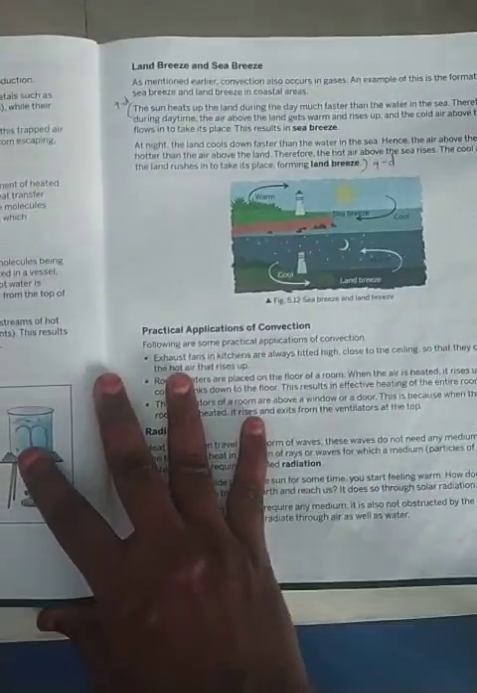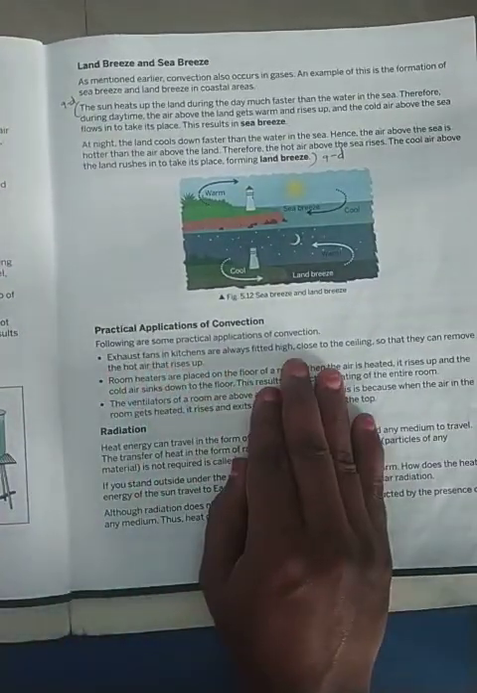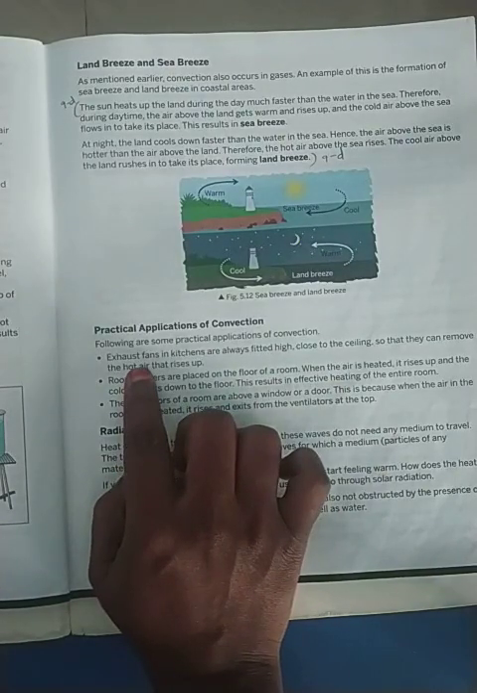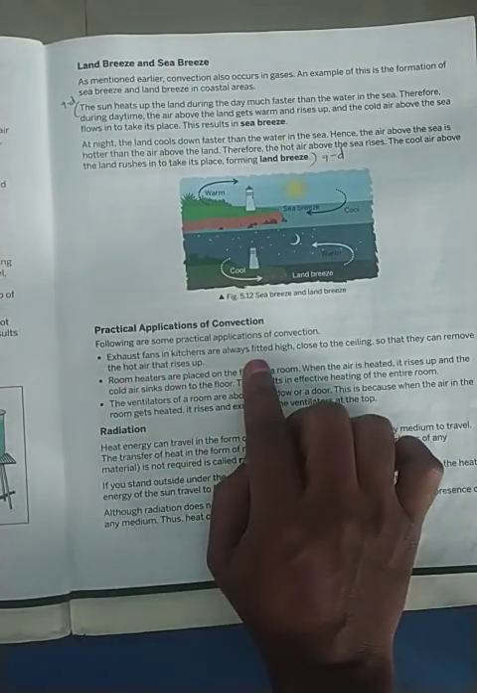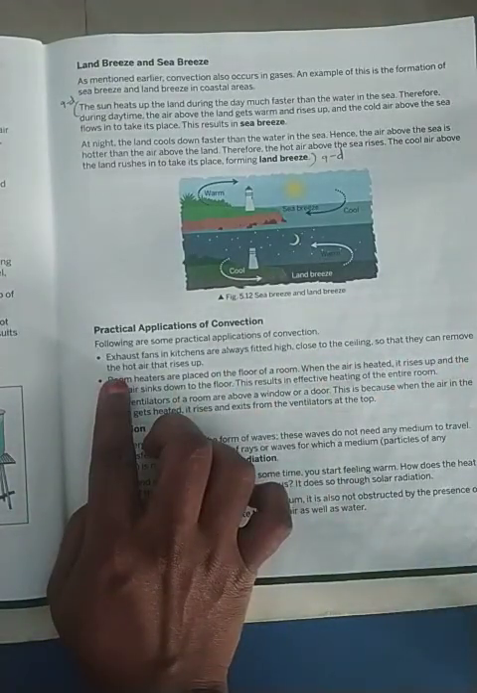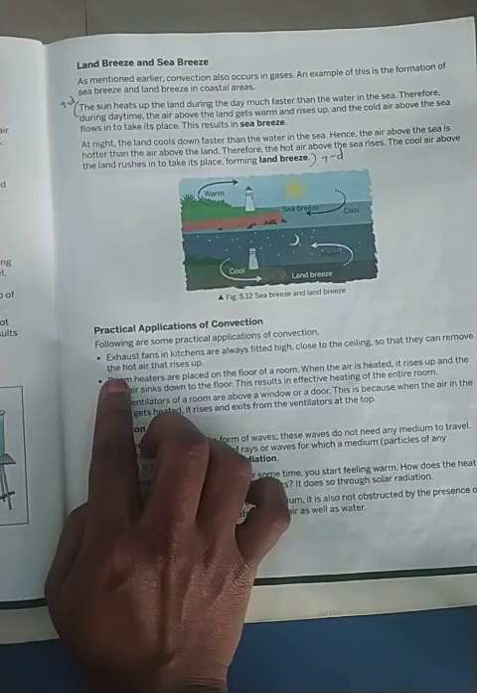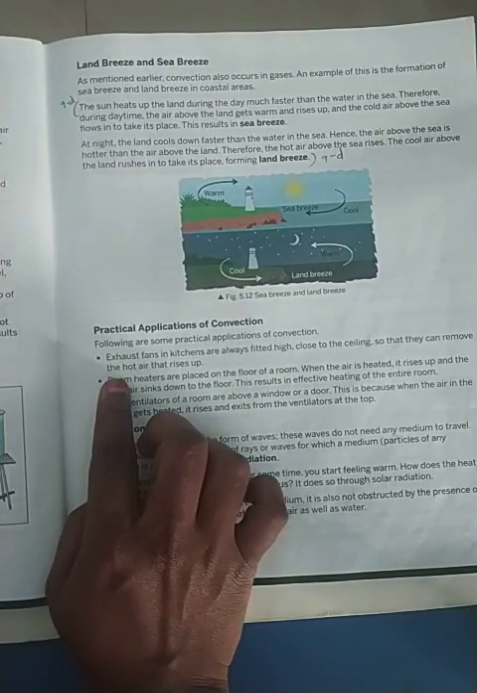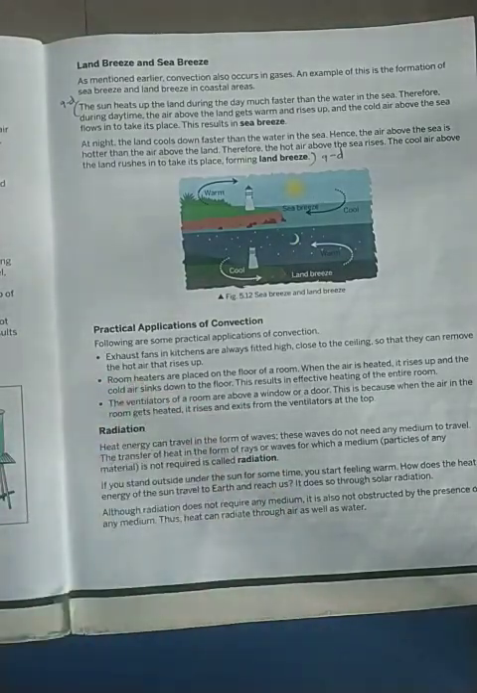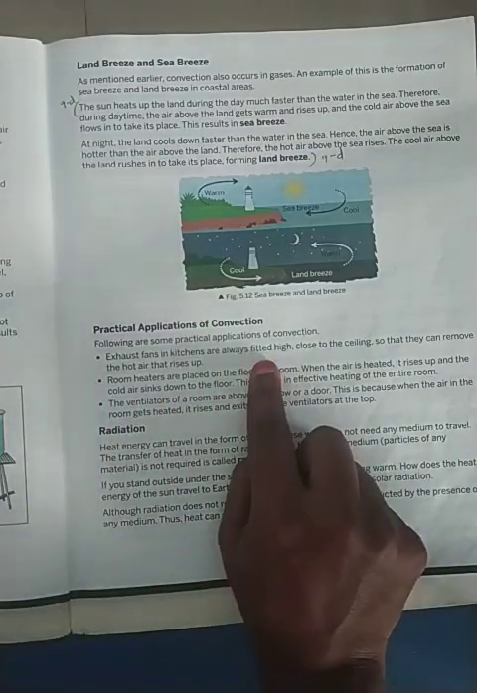Okay. Now where are we using the practical applications? The exhaust fans in the kitchens. Okay. They are fitted high, close to the ceiling, so that they can remove the hot air when it rises. Is it not? When we are cooking, obviously the heat energy will be circulating in the surrounding air also. So it will be rising. So the exhaust fans are fitted high near the ceiling.